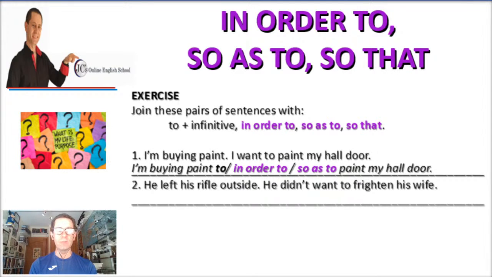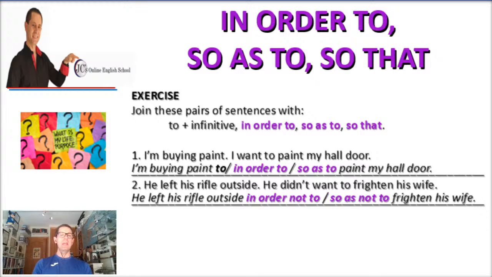He left his rifle outside. And the second sentence is, he didn't want to frighten his wife. That's a good idea. Okay, so he left his rifle outside. He didn't want to frighten his wife. Now, when you combine the two sentences, you could say something like this. He left his rifle outside in order not to frighten his wife. Or you can also say, he left his rifle outside so as not to frighten his wife.